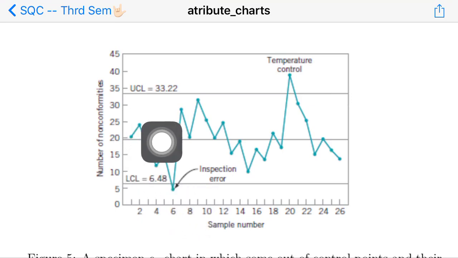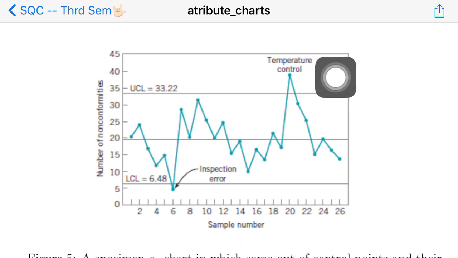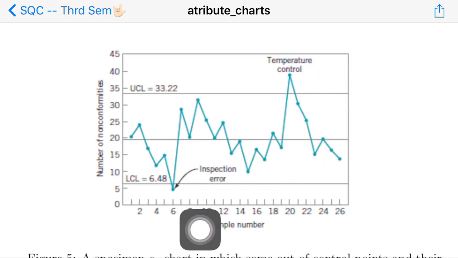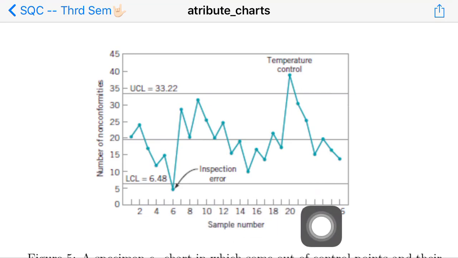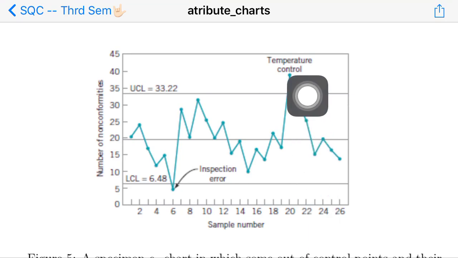You see that in this control chart, at the 6th sample a point goes out of control, and at the 20th sample it also goes out of control.